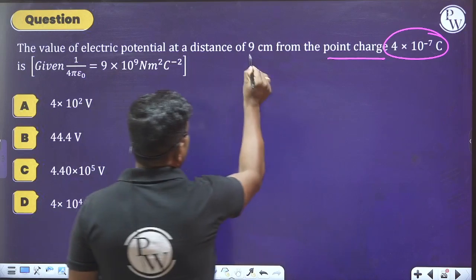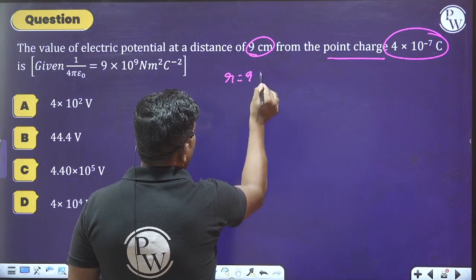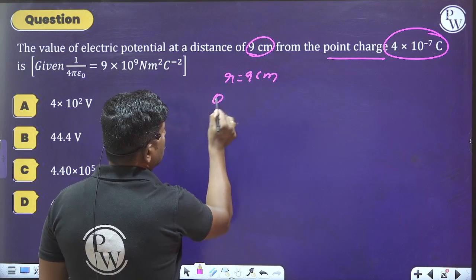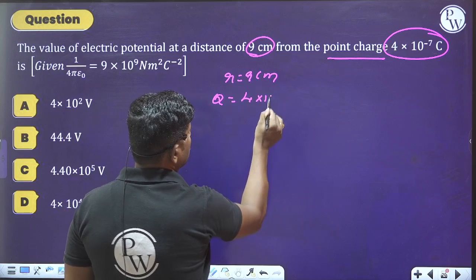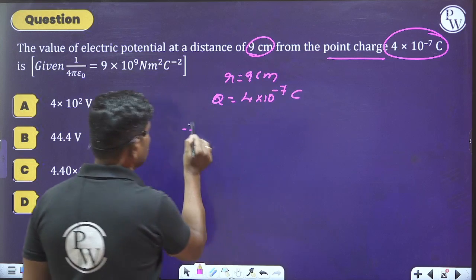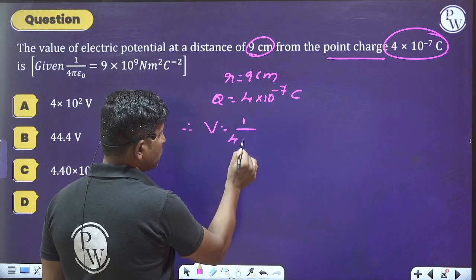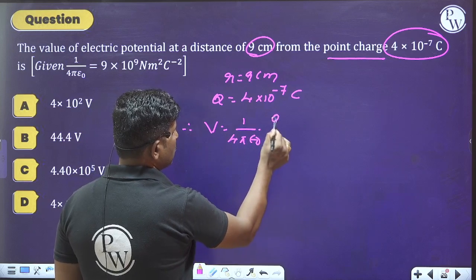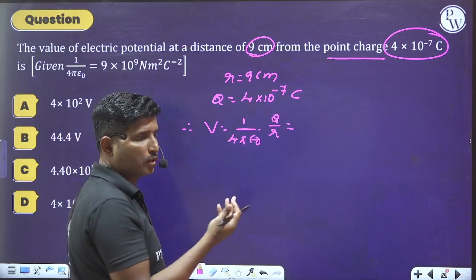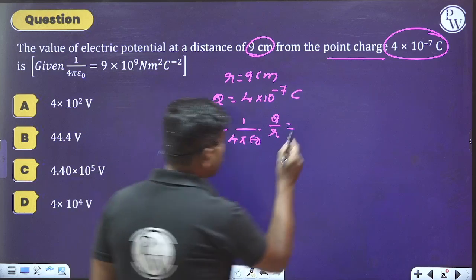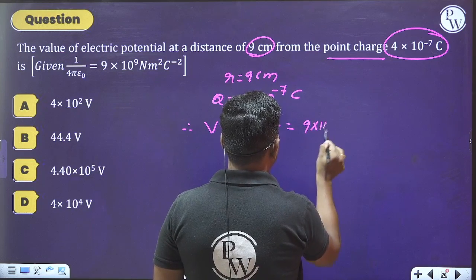So see here, distance r is equal to 9 centimeter and the point charge is 4 into 10 to the power of minus 7 coulomb. Therefore, potential is equal to 1 by 4 pi epsilon naught into q by r. See, this is a direct formula based question they asked in the 2024 paper.